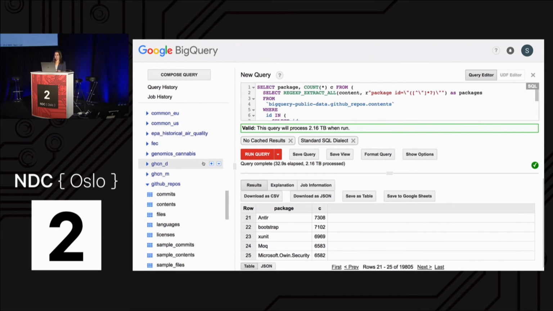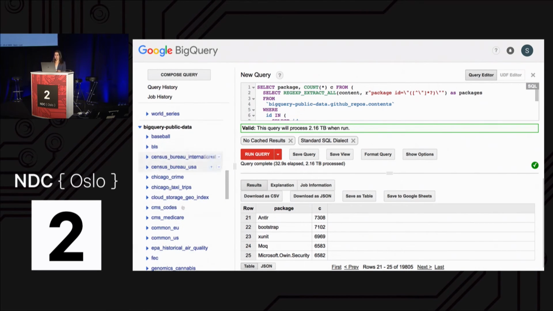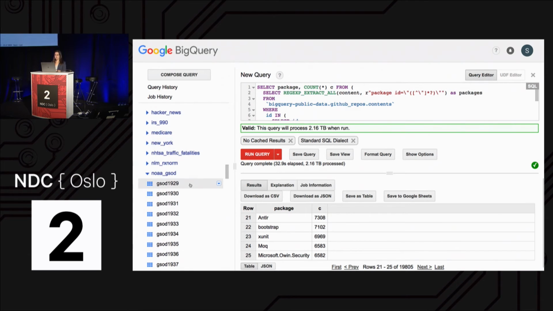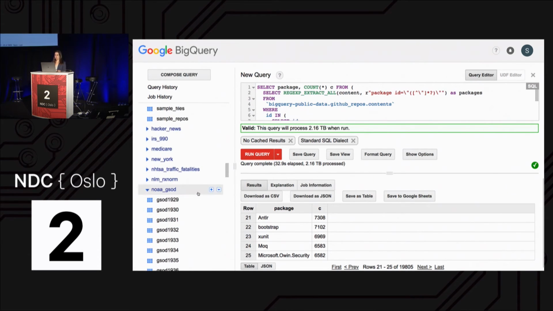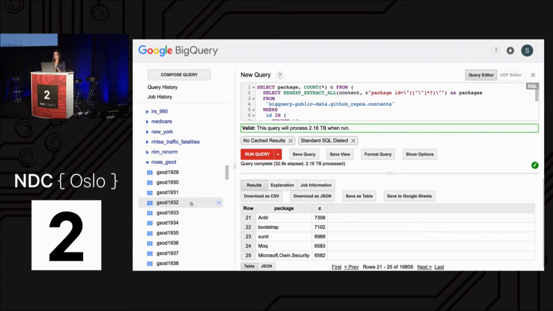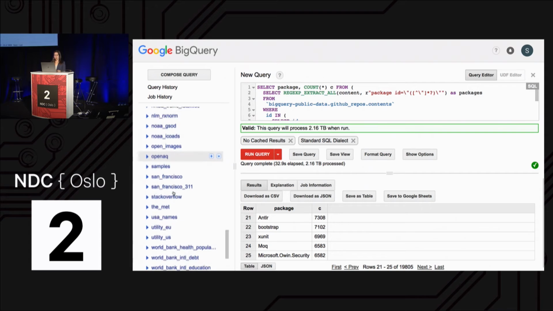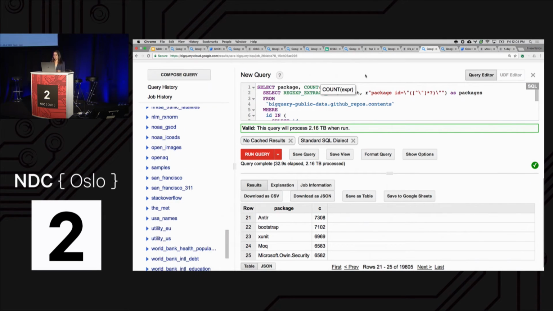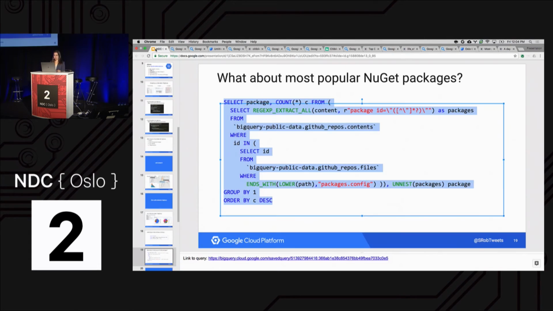Now, again, we have a lot of other public data sets that I haven't shown you here. You can see just a few of them right here. An interesting one is the weather data. So we have weather data from every year since 1929. Something I haven't done yet, but I would like to, is find the weather data for New York and join that with the bike data to see how rain and snow affects bike trends. So I definitely recommend checking out the other public data sets we have available. Another fun one is all Stack Overflow questions and answers. So I'm going to go back to the slides.